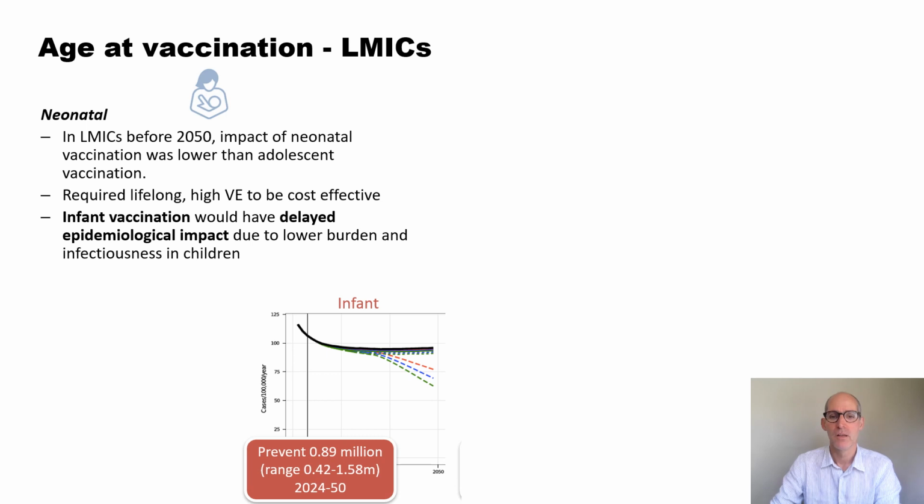This is 2050. And that's because most of the TB burden globally right now is in adults, and that's where the infectious disease is as well. That's infectious pulmonary TB, basically. So if you vaccinate kids, just demographically, you're going to have to wait 15, 20 years before those kids grow up and start coming into the age groups where they have the sort of disease which is most important globally.